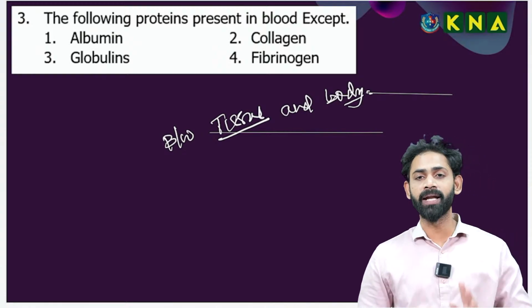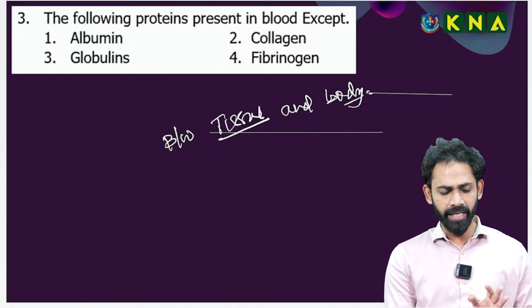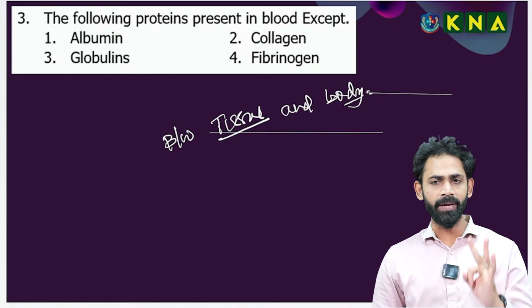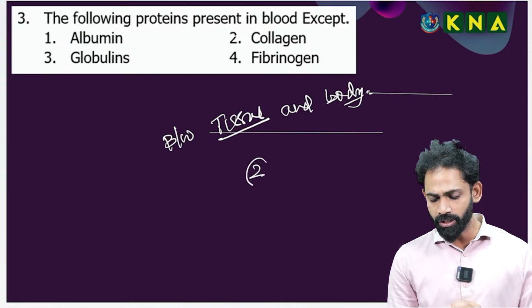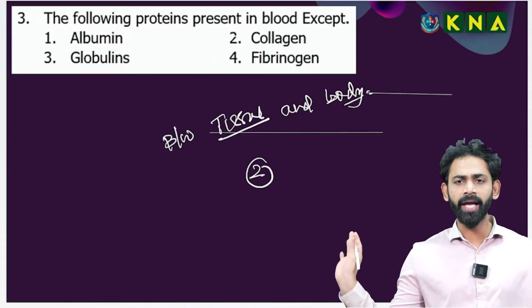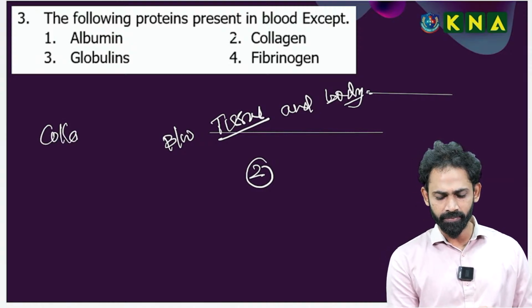Blood contains albumin, globulins and fibrinogen, but not collagen. That is why I am going for option 2, collagen. So this is the answer.